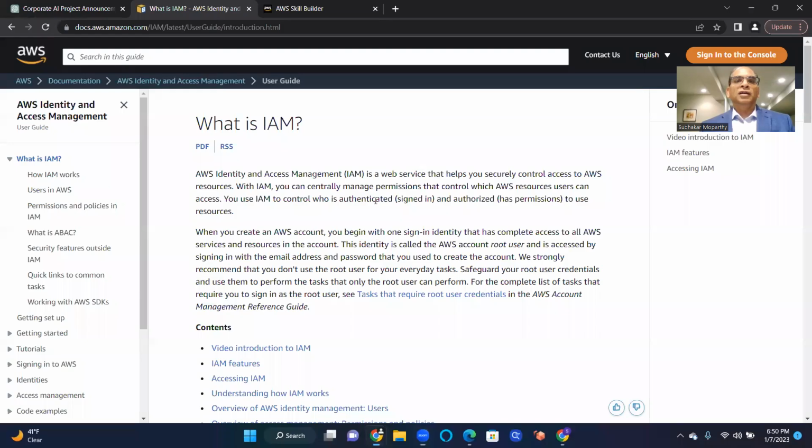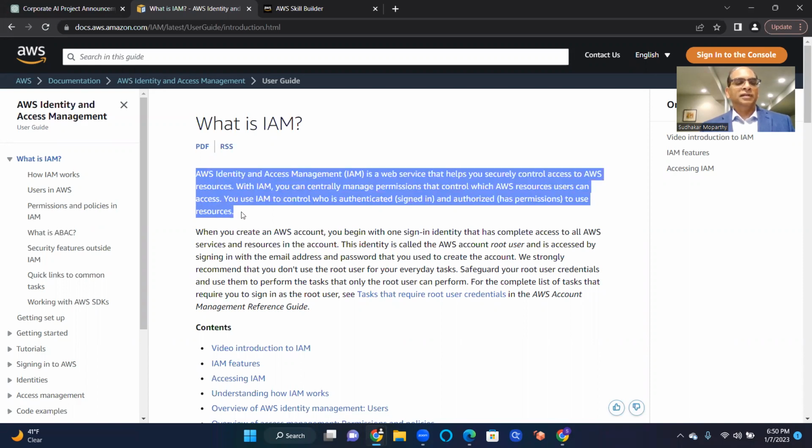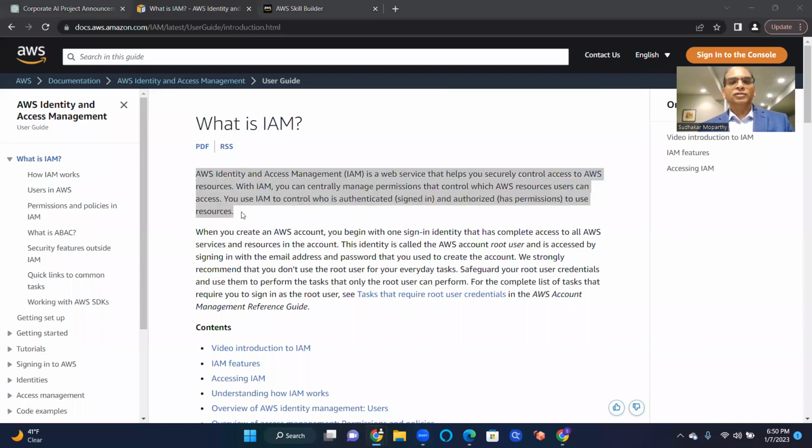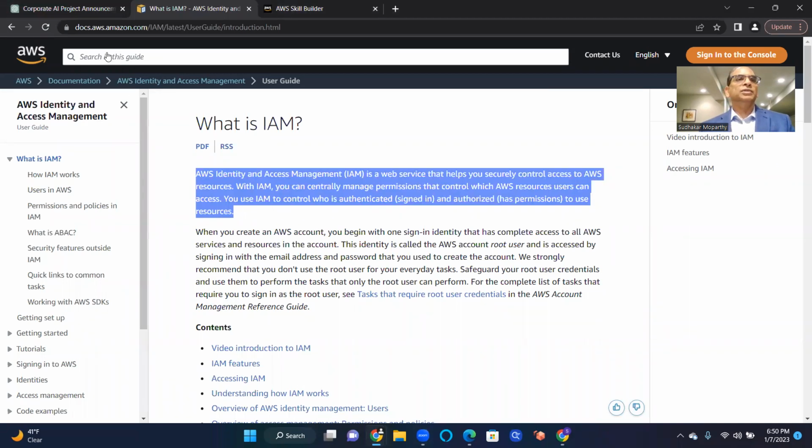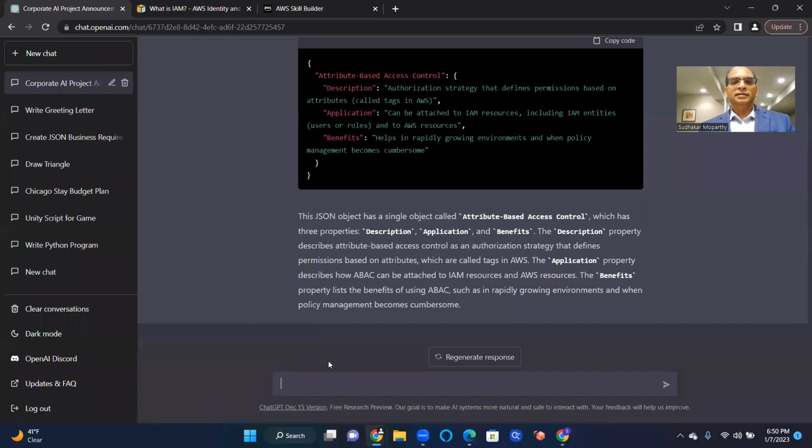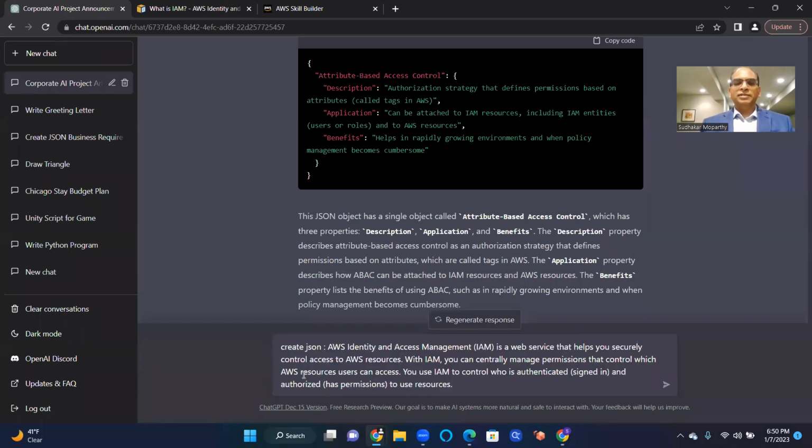So basically, I'm teaching the machine. This is the technique that I'm going to use. All right, I'm going to take the AWS documentation here. What I want to do is take each paragraph, without reading anything, and convert that into a ChatGPT JSON object. Create JSON, and I'll just copy paste.